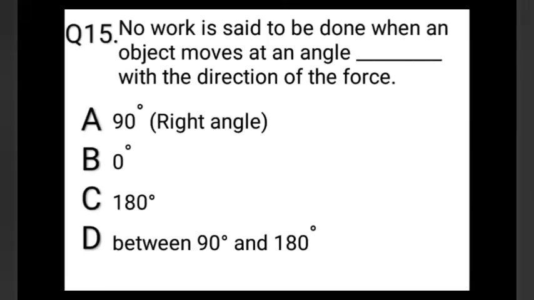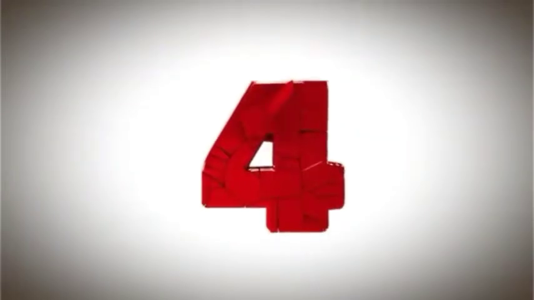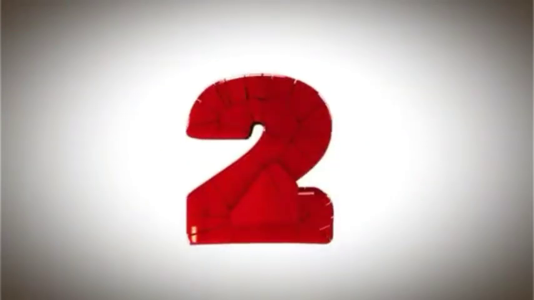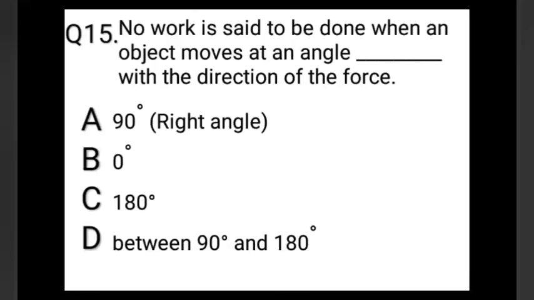Question number 15. No work is said to be done when an object moves at an angle dash with the direction of the force. A. 90 degree, that is right angle. B. 0 degree. C. 180 degree. D. Between 90 and 180 degree. The correct answer is A. 90 degree, that is right angle.